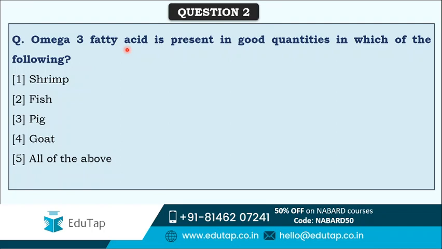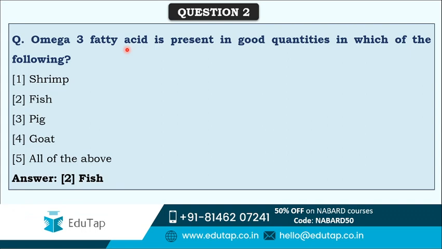That's why we should know the nutritional value of meat obtained from different animals. Option first is shrimp, then fish, pig, goat, or all of the above. The correct answer is option 2, that is fish.